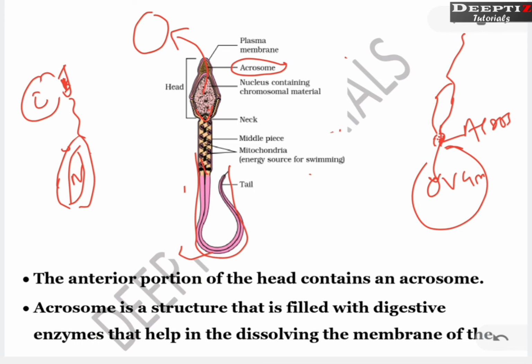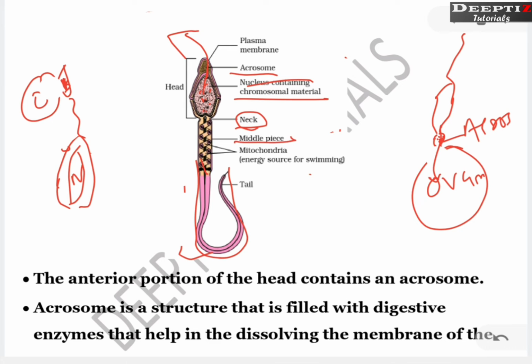So where is the acrosome present? Acrosome is present at the head. So what all things are there in the head? The entire structure is covered by plasma membrane. The head consists of a large haploid nucleus which is completely filled and contains the chromosome materials. Apart from that, there is the acrosome, which has enzymes that help during fertilization to rupture the membrane and inject the nucleus into the ovum, the female sex cell. Now the neck is the region which connects the head with the middle piece.